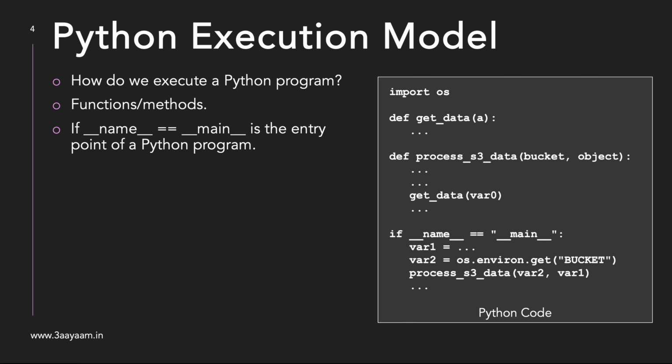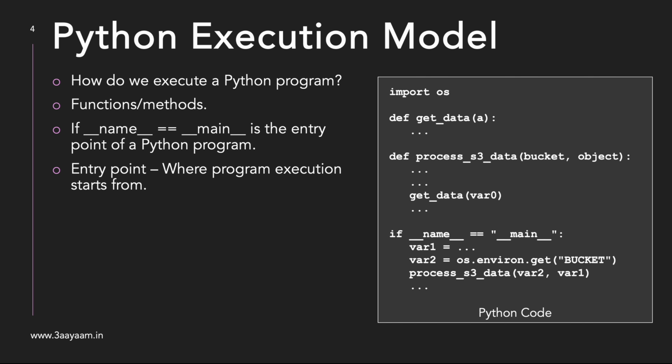In a typical Python program, the execution starts at if __name__ == "__main__". In most Python programs, you will consider this line as the entry point of the program.